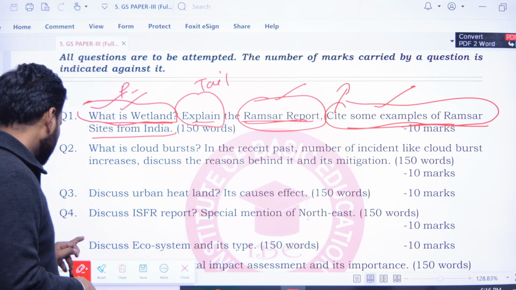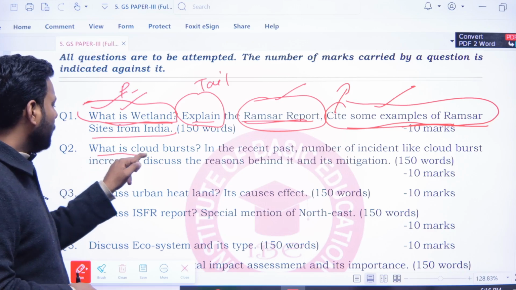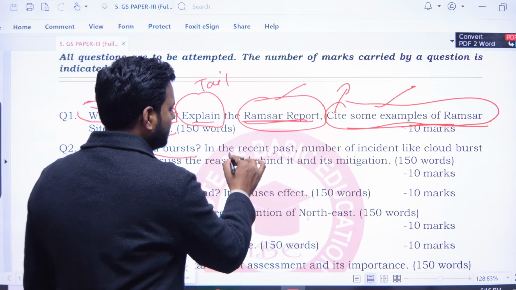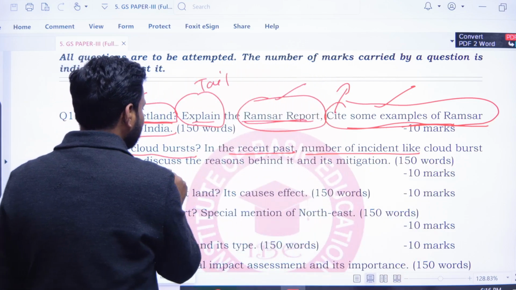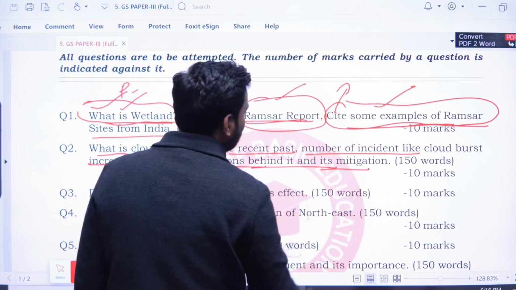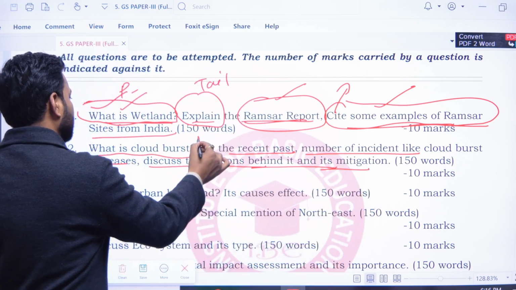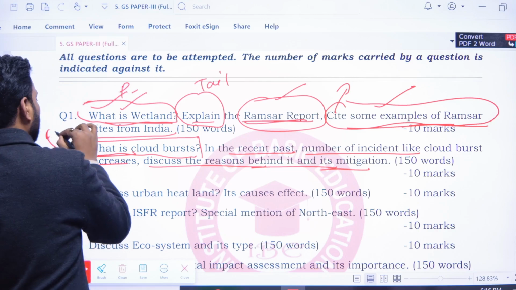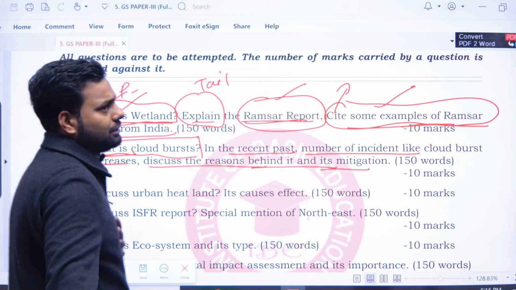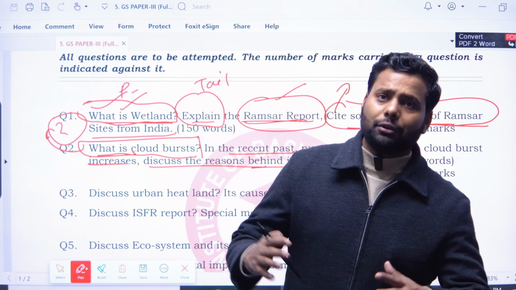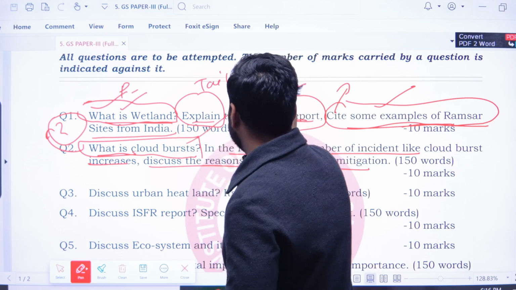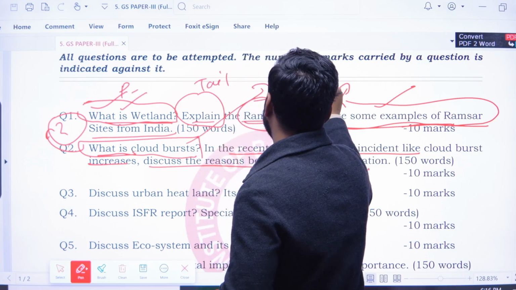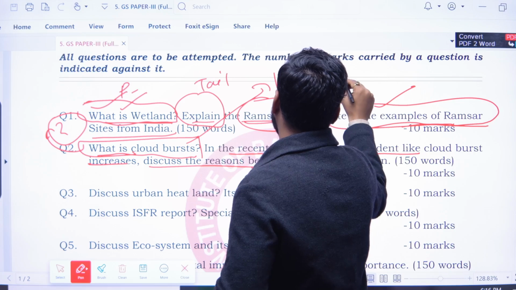Okay. Now the next question is, what is cloudburst? In the recent past, the number of incidents like cloudburst has increased. Discuss the reason behind it and its mitigation. So firstly, you have to find out what is cloudburst. A cloudburst is heavy rainfall in a very short period of time. If the rainfall exceeds 100 millimeter or 10 centimeter